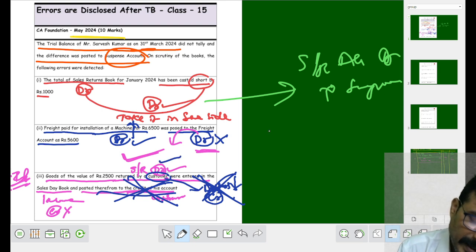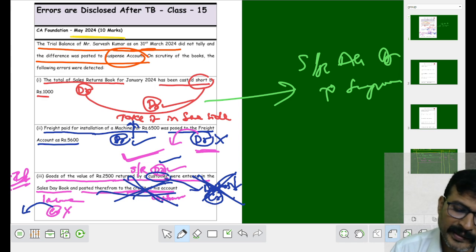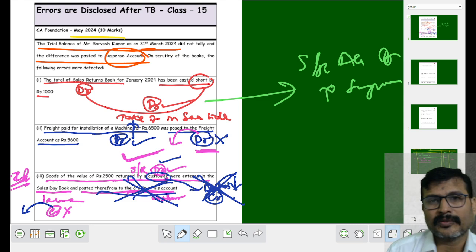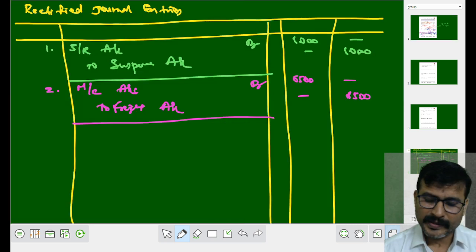Keep the correct in the same place, shift the wrong to the opposite place. Then what happened? Sales returns account debit. Sales returns account debit, and the opposite side, sales account debit, to suspense account. So what entry do we have to pass right now?